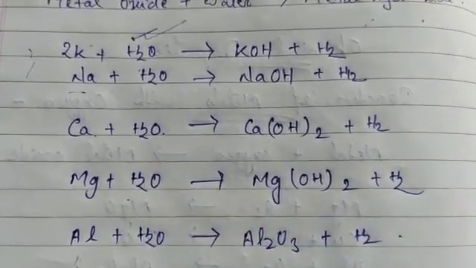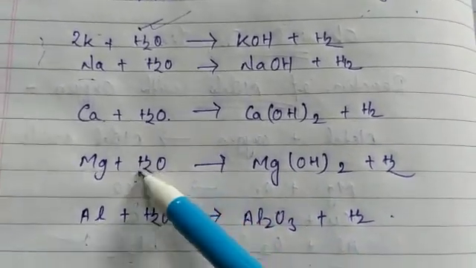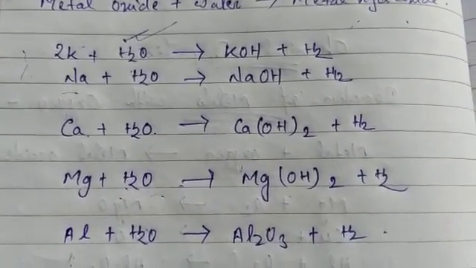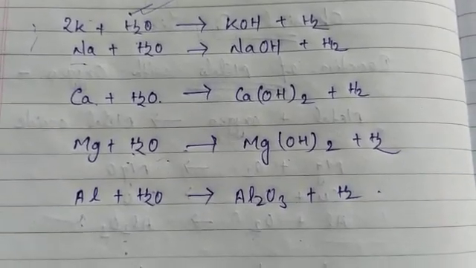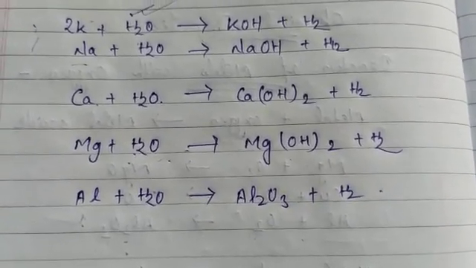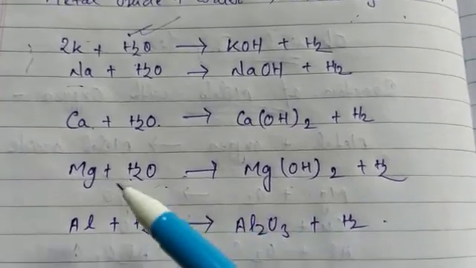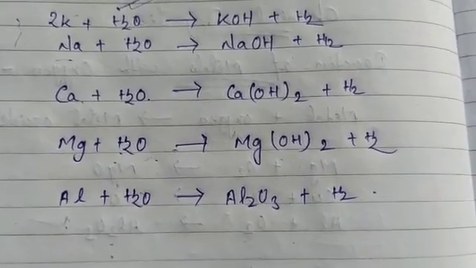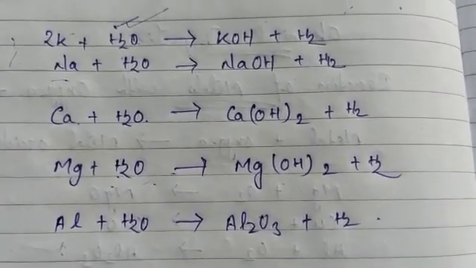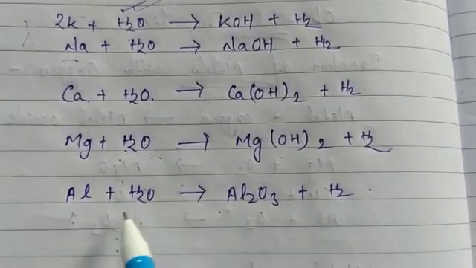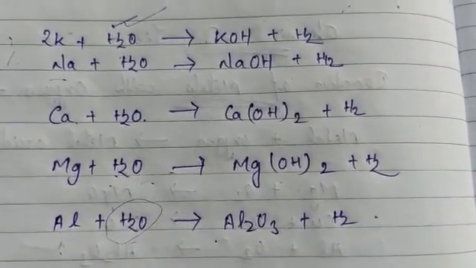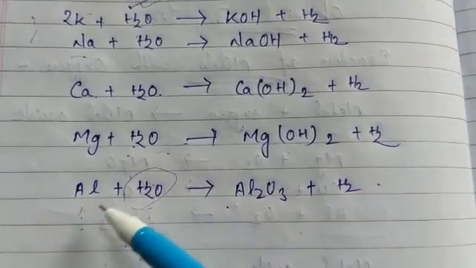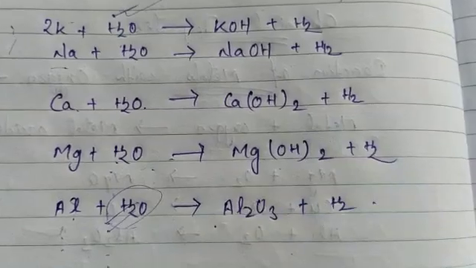Magnesium doesn't react with cold water, it reacts with hot water. Magnesium reacts with hot water to give magnesium hydroxide and hydrogen gas, and it also starts floating due to the bubbles of hydrogen gas sticking to its surface. Aluminium, iron and zinc do not react with either hot water or cold water. They react with steam to form metal oxide and hydrogen. Like aluminium gives aluminium oxide and hydrogen. It doesn't react with hot or cold water, it reacts with steam.